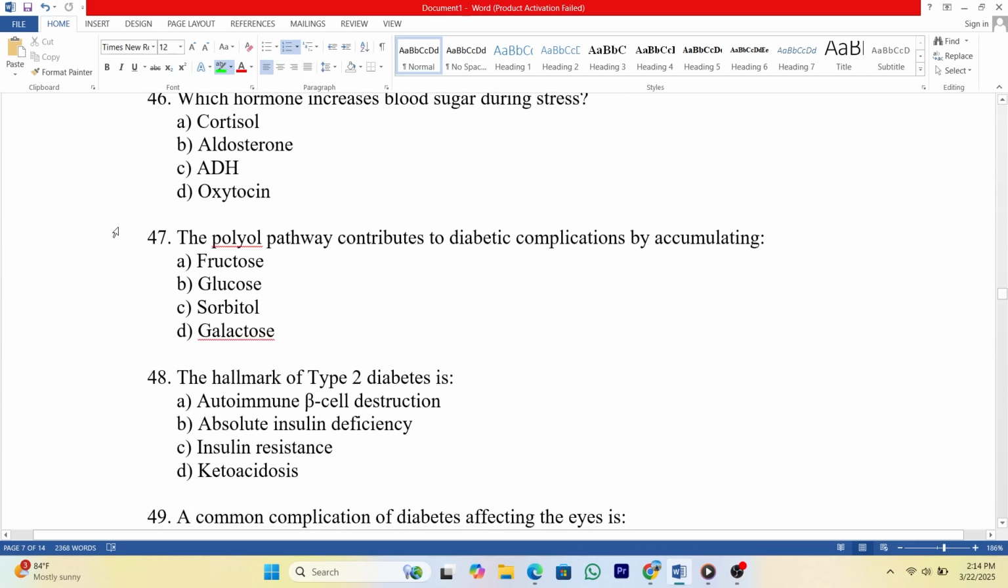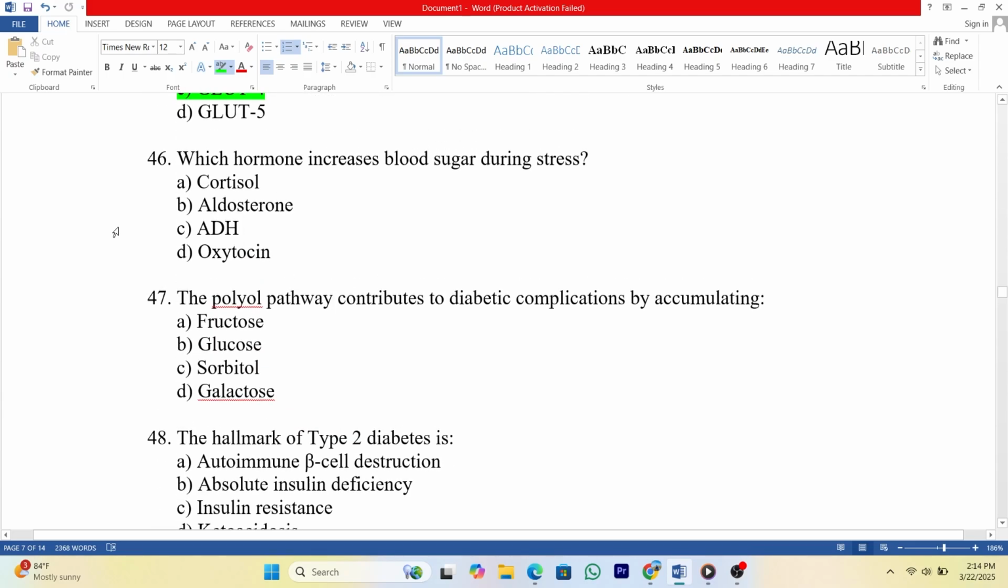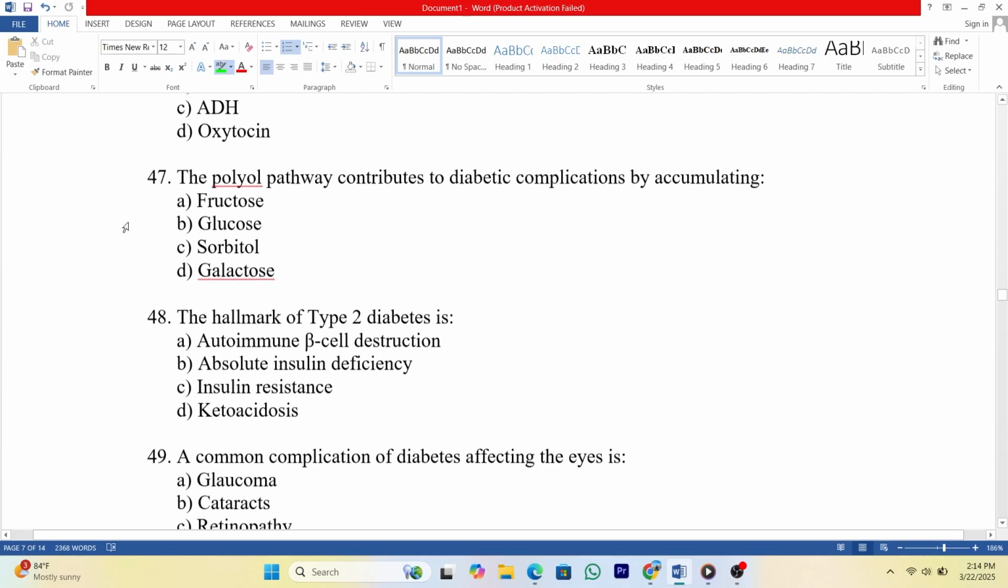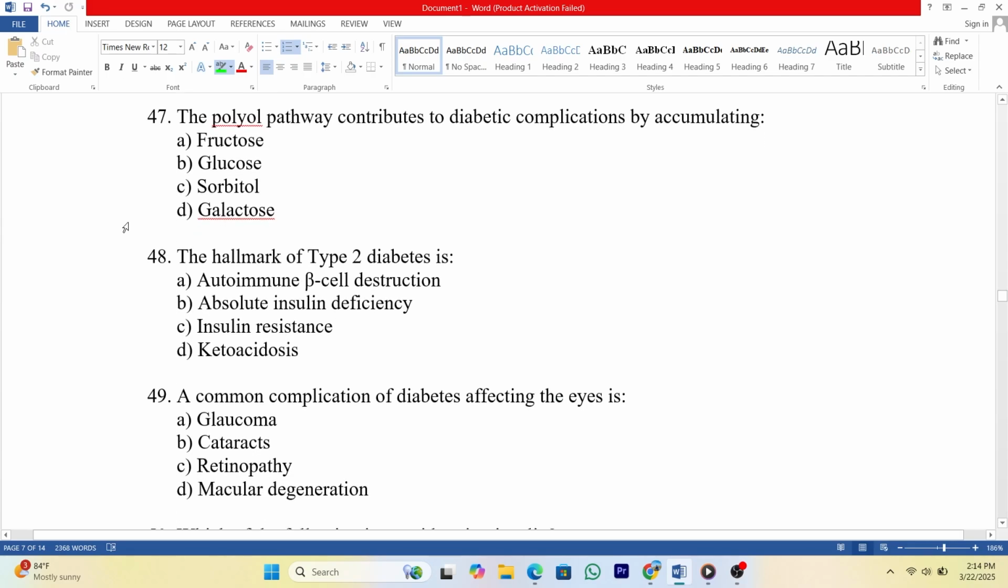46. Which hormone increases blood sugar during stress? A. Cortisol. B. Aldosterone. C. ADH. D. Oxytocin. Answer A. 47. The polyol pathway contributes to diabetic complications by accumulating A. Fructose. B. Glucose. C. Sorbitol. D. Galactose. Answer C.